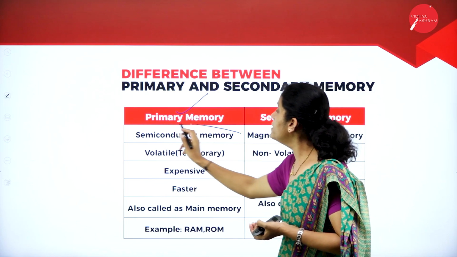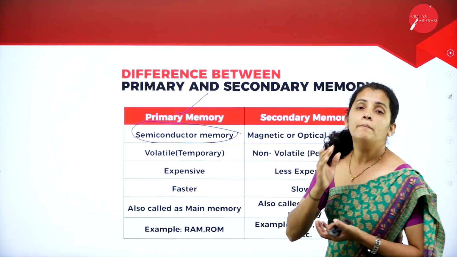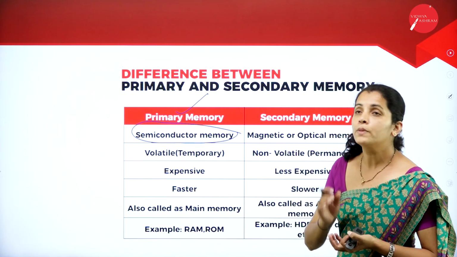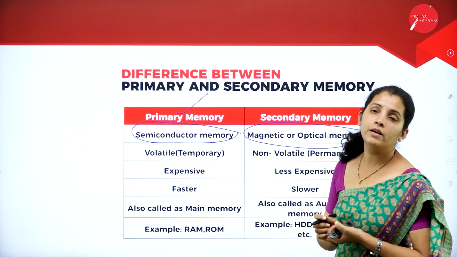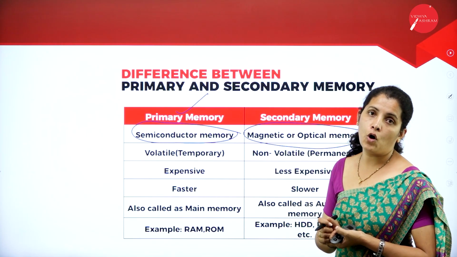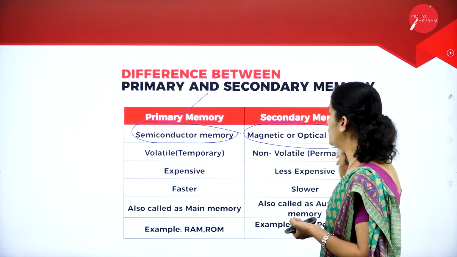So the primary memories are made by using semiconductor, whereas the secondary memories are made by using magnetic or optical memory.